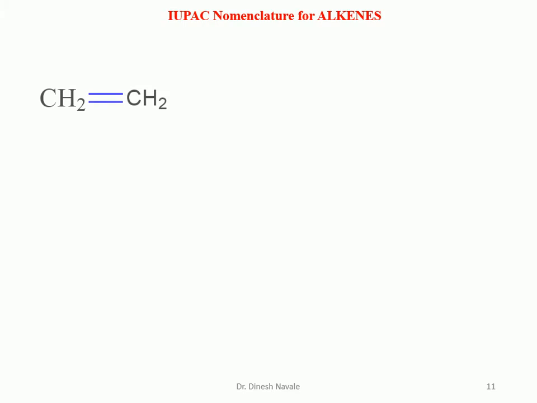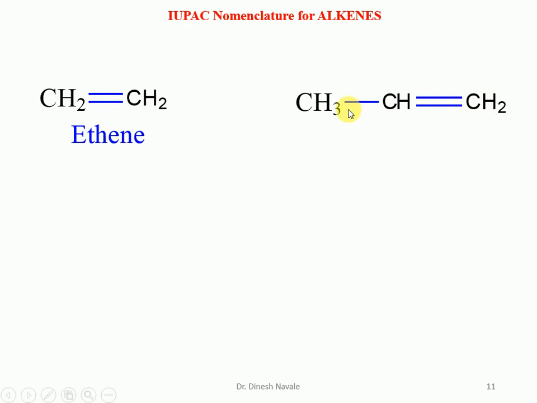So when we discuss the alkene, this is the carbon-carbon double bond. We have to select the longest possible carbon chain. Here there are only two carbon atoms, so it will be ethane, and in the case of the alkene, ANE of the alkane will be replaced by ENE. So it becomes ethene as the IUPAC nomenclature. In this case, we have three carbon atoms, so it is considered propane, but it is an alkene, so it will be propene. ANE of alkane will be replaced by ENE.